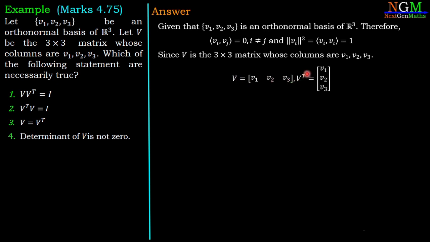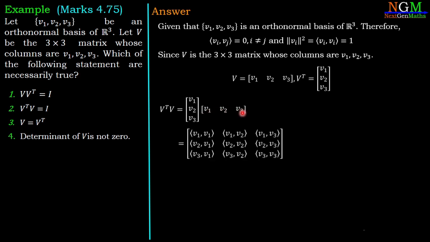Therefore, V transpose has V1, V2, V3 as the rows. Now, if we take the multiplication of V transpose times V, that means V1, V2, V3 as rows multiplied with the column vectors V1, V2, V3.